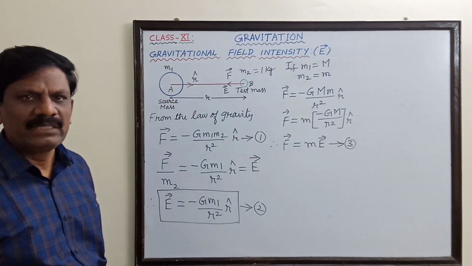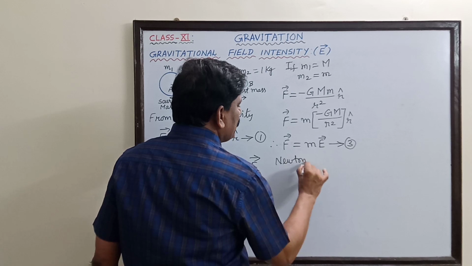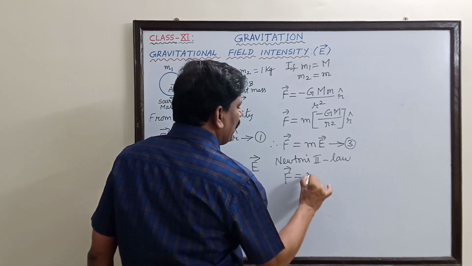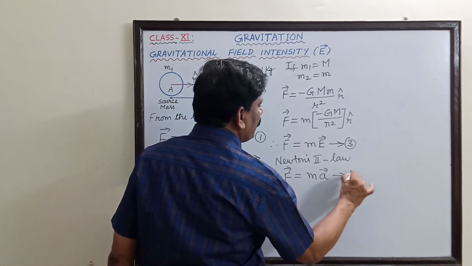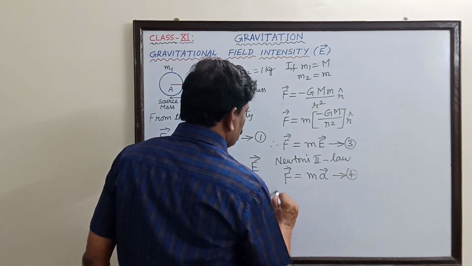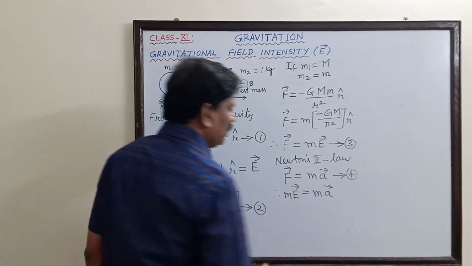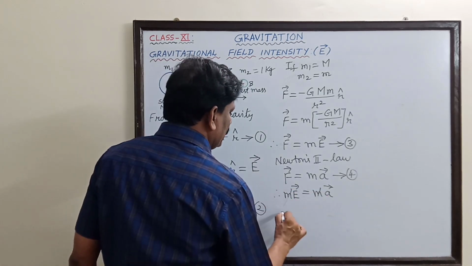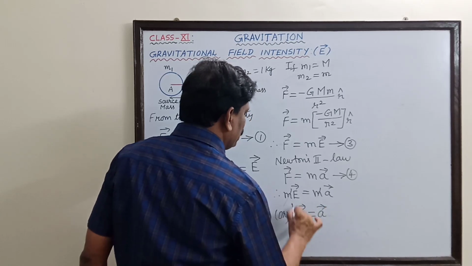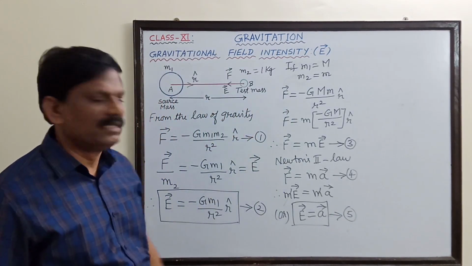So this is equation 3. Okay. From Newton's second law, F is also equal to mass m into acceleration. This is equation 4. Is it not? So I am going to equate these two. Therefore, m into E is also equal to m into A. So cancelling m on both sides, E is equal to A vector. And this is another important relation, equation 5.